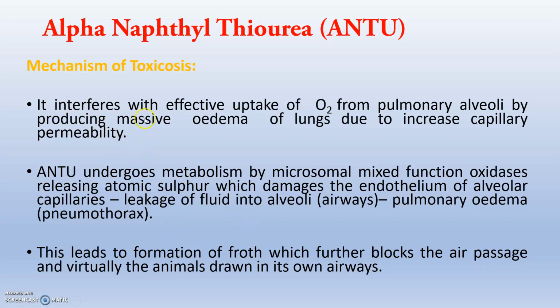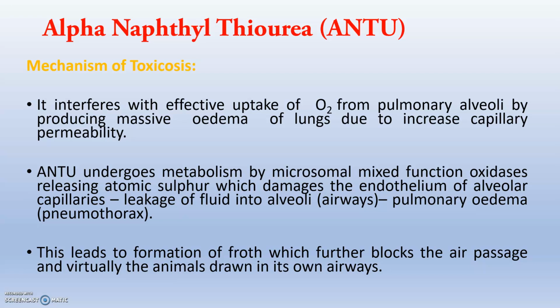So what is the toxicology mechanism of ANTU? It interferes with effective uptake of oxygen from the pulmonary alveoli, so oxygen transport will be blocked. How is it blocked? It produces massive edema of the lungs due to increased capillary permeability. This increased capillary permeability leads to massive pulmonary edema that blocks the effective uptake of oxygen from the pulmonary alveoli.